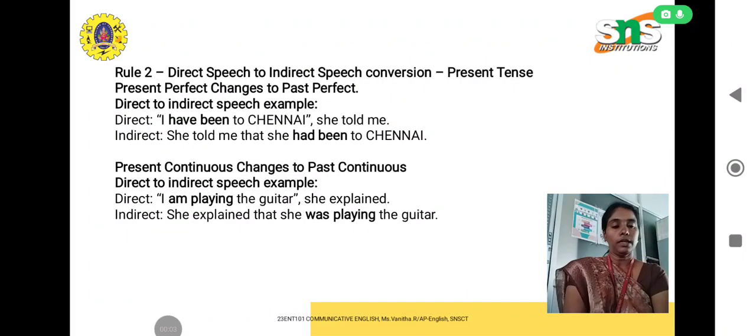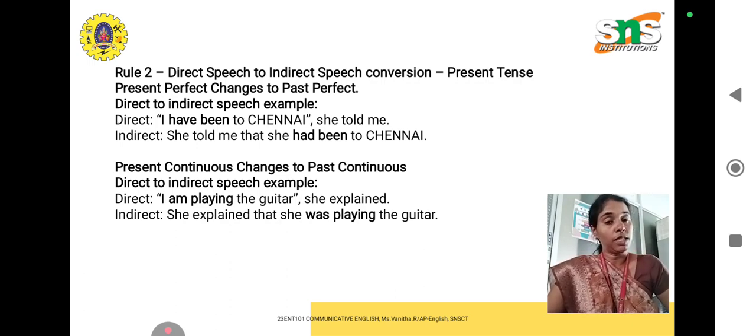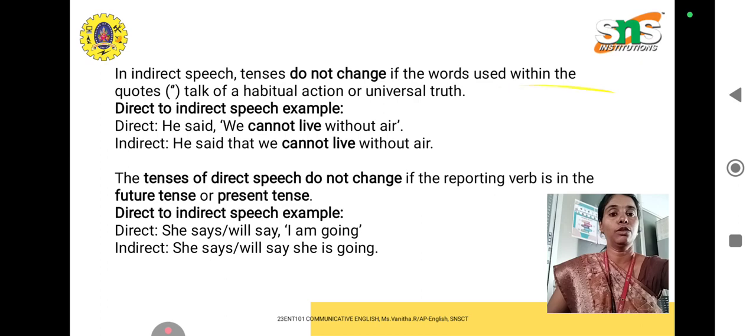So welcome back. Let us continue with the direct and indirect speech rules. Yes, so we are learning the direct and indirect rules.